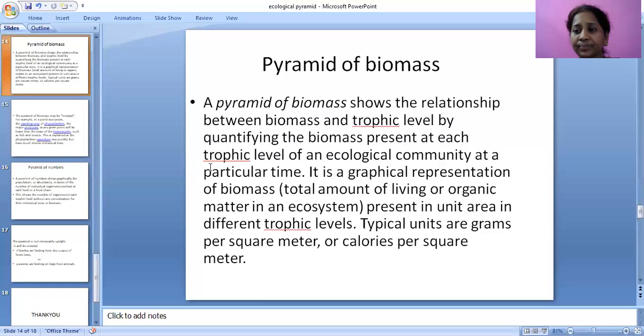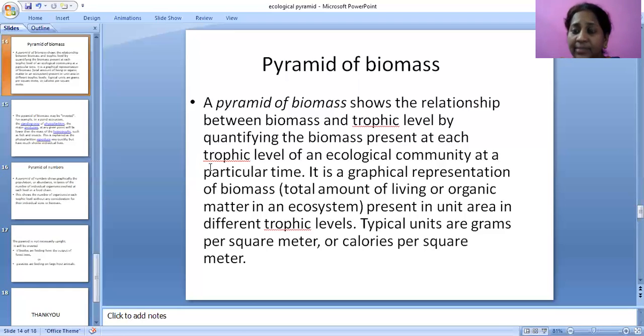Primary consumers' biomass will be comparatively less, and secondary consumers' biomass will be again less.